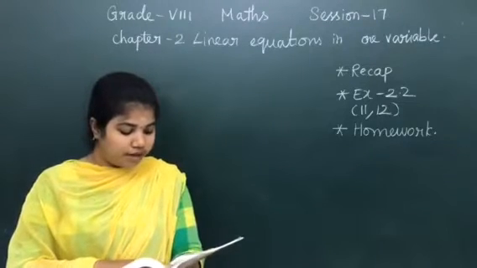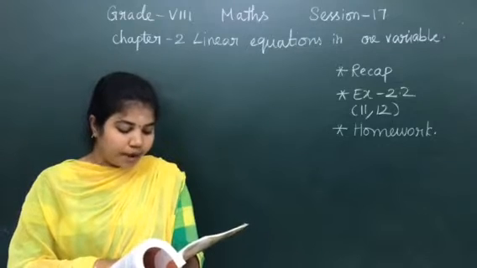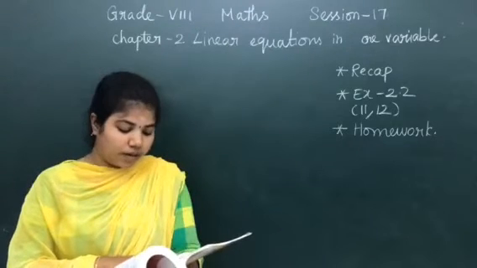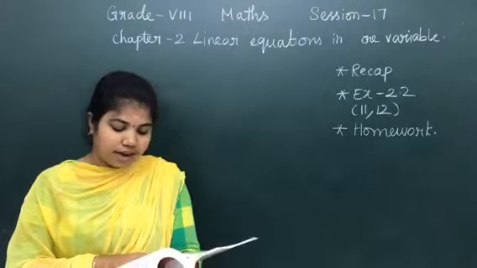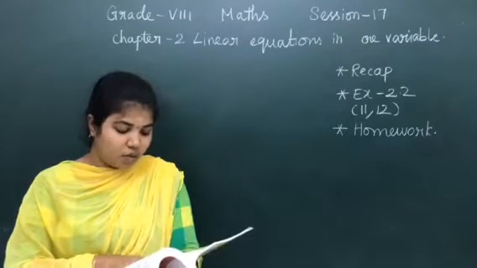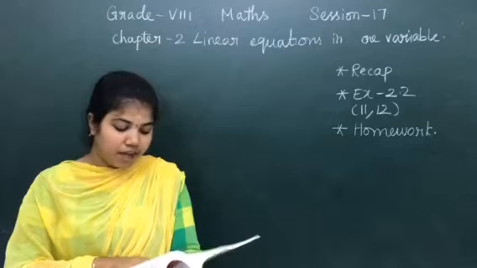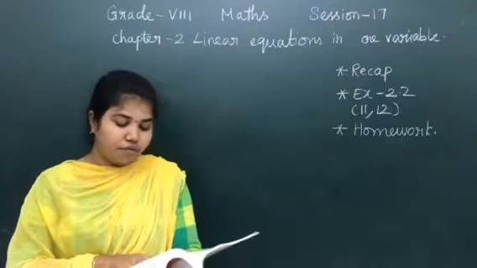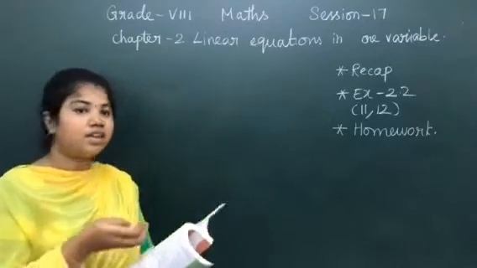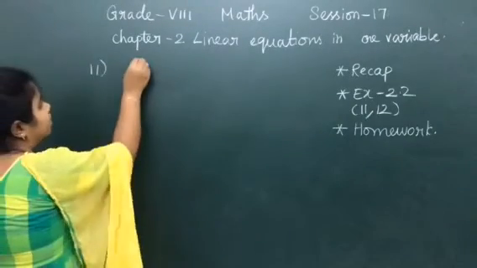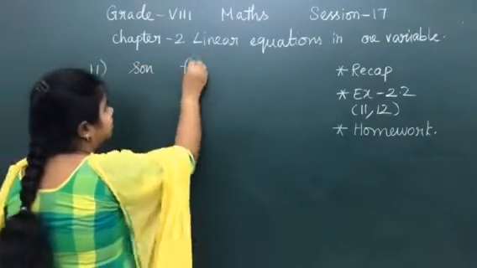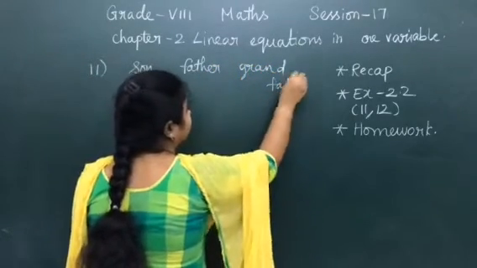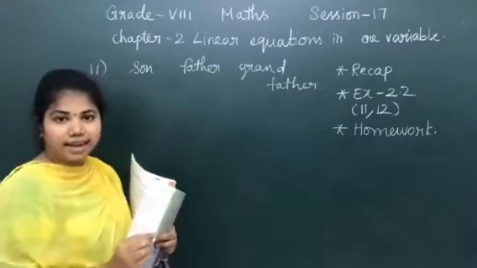Okay? Now the 11th question. Baichung's father is 26 years younger than Baichung's grandfather and 29 years older than Baichung. The sum of the ages of all the three is 135 years. What is the age of each one of them? So this is the question. There are three categories in the question: son, father, grandfather. These are the three categories given in the question.